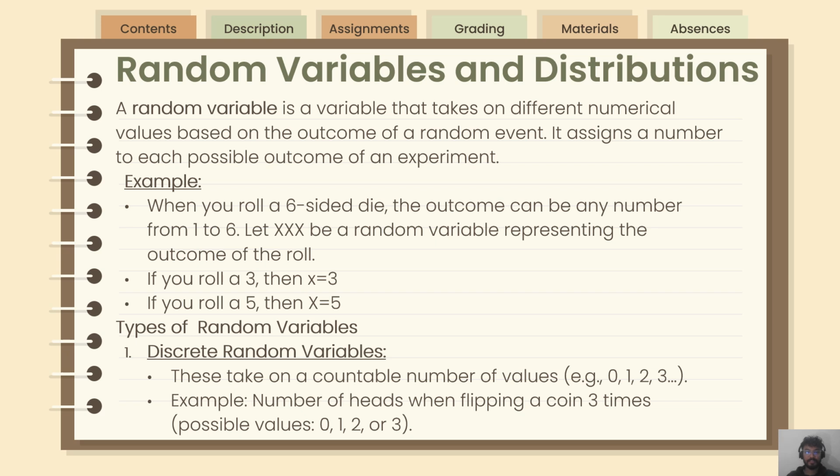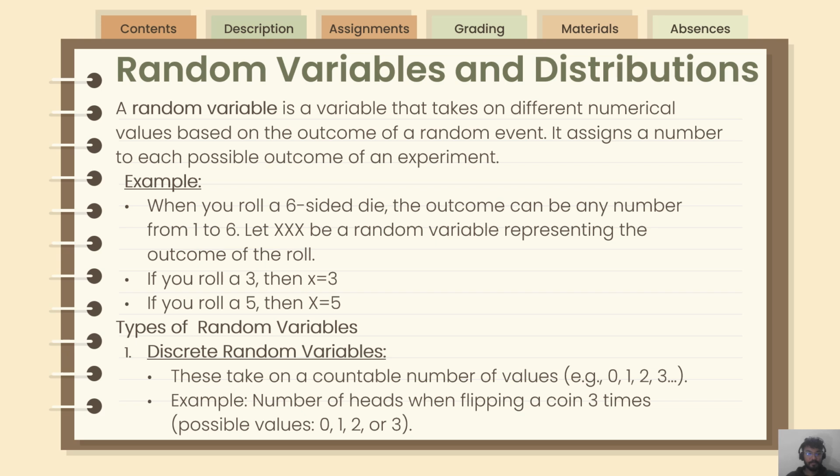Random variable and distribution. So what is a random variable? A random variable is a variable that takes on different numerical values based on the outcome of a random event. It assigns a number to each possible outcome of an experiment. For example, when you roll a six-sided die, the outcome can be any number from 1 to 6. Let X be the random variable representing the outcome of a roll. If you roll a 3, then X equals 3. If you roll a 5, then X equals 5.